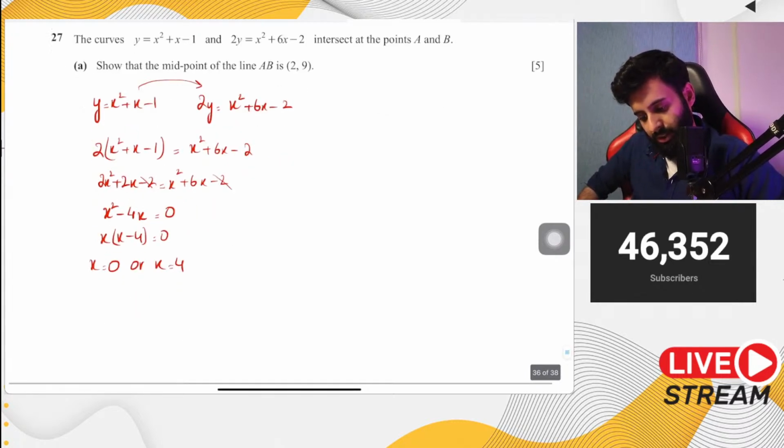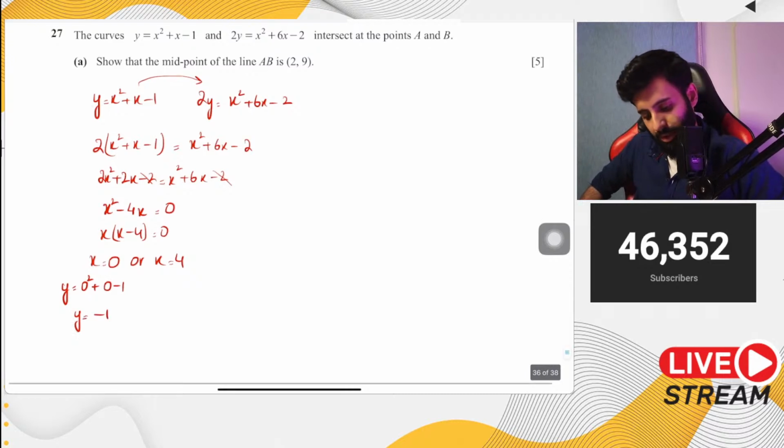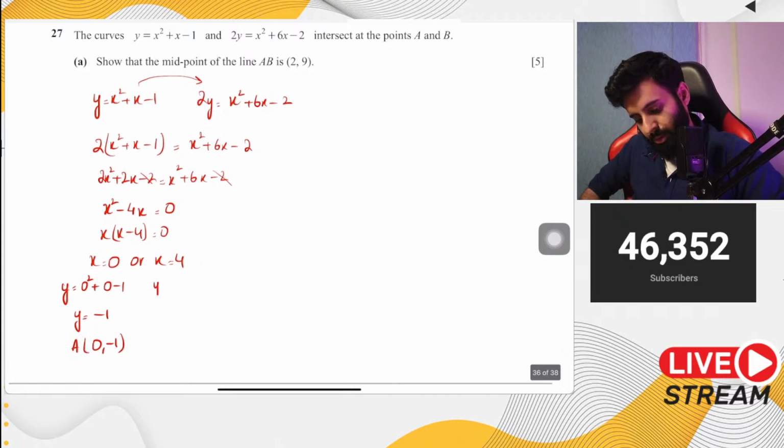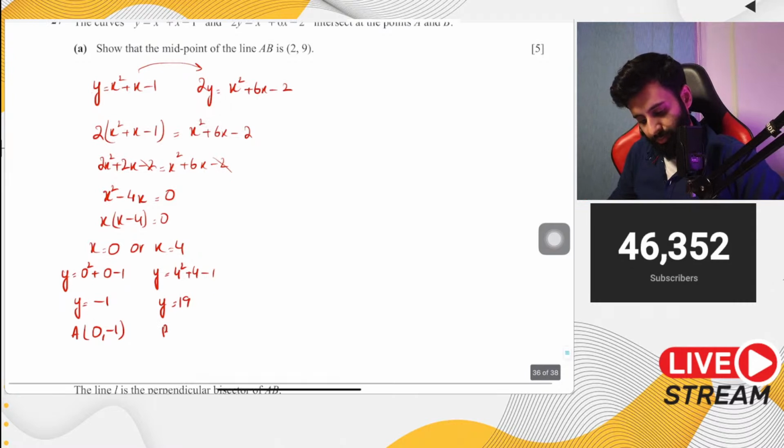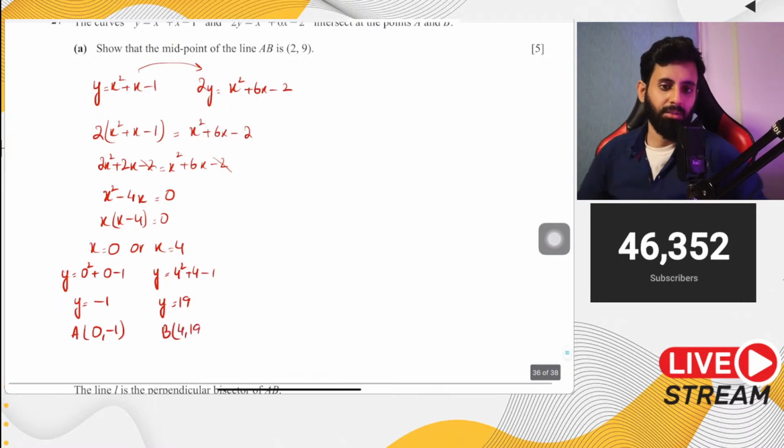Now when x is 0, let's find out the value of y. If you plug in 0, so you have 0 squared. I'm using the first equation. 0 squared plus 0 minus 1. So y turns out to be minus 1. So we have one point, 0 comma minus 1. Let's call this A. And then if you plug in 4, that's 4 squared plus 4 minus 1. So 16 plus 4 is 20, 20 minus 1 is 19. So you have another point which has coordinates 4 comma 19.